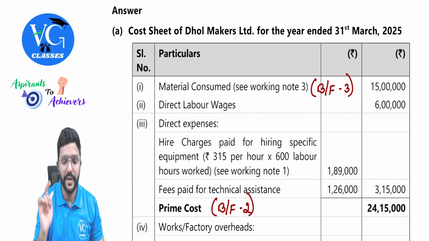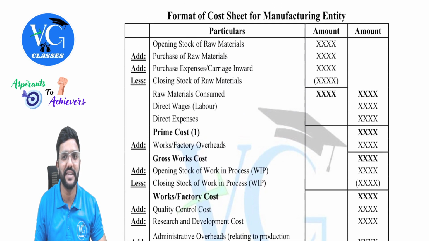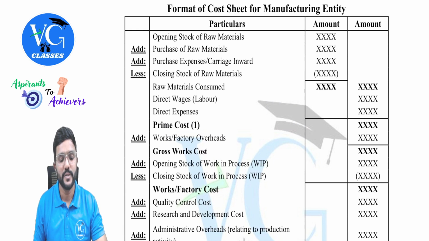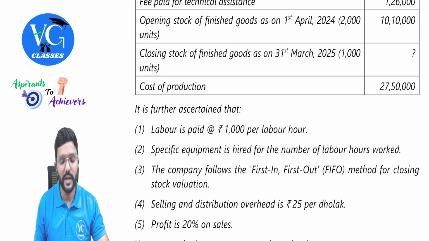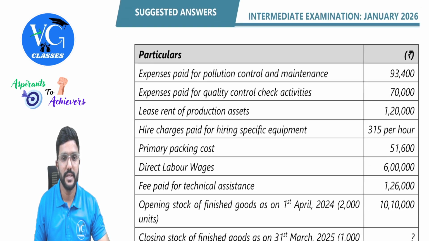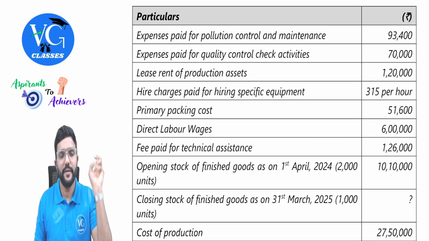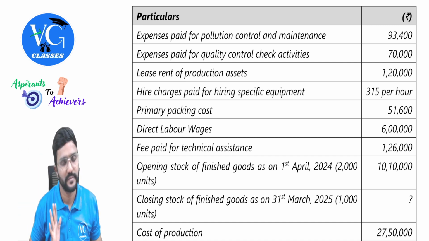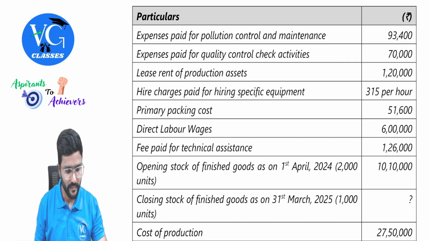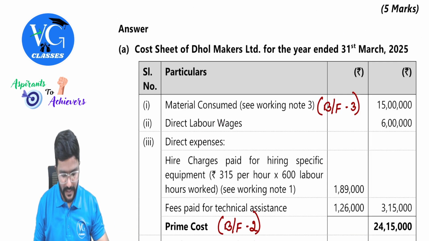I repeat, you need not write the entire cost sheet format because all these items are not given in the question, correct? We already know what all items are given in the question. I will just show you once. Just present them all in the cost sheet format. First write only the particulars part. Then we can take care of the amounts part. Got it? Yes, sir. Okay, fine. We'll move forward for the answer.